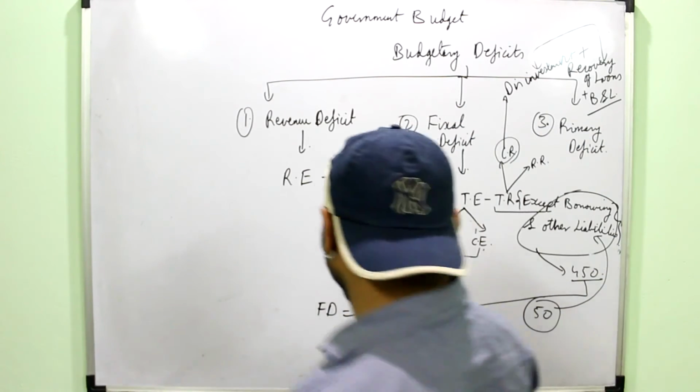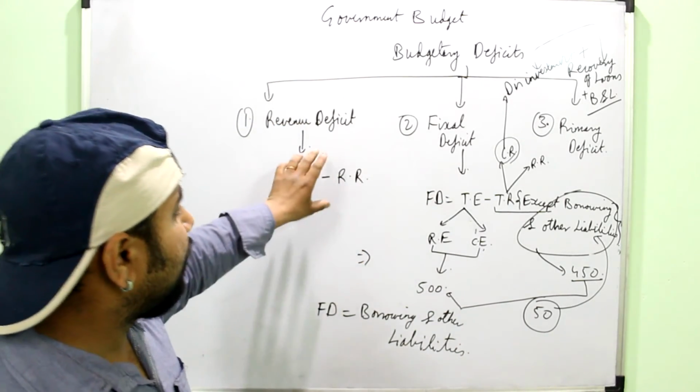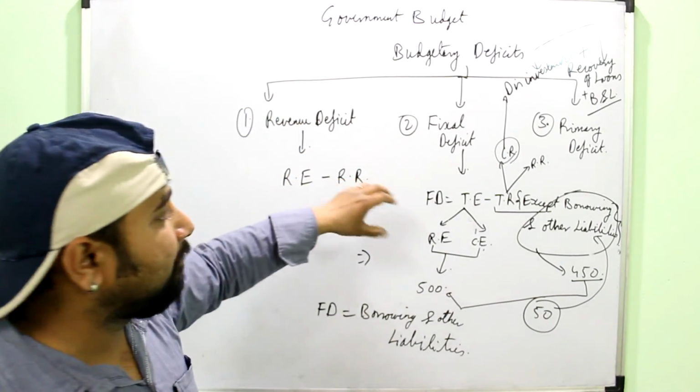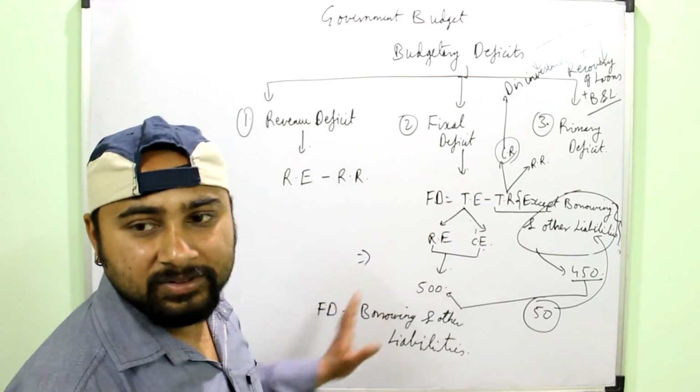So this is the basic meaning of fiscal deficit, and there are certain implications of the fiscal deficit. First we will have a look at the implications, then we will move on to the primary deficit. Actually all the deficits have similar implications.